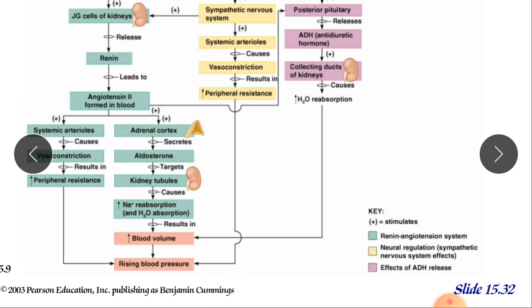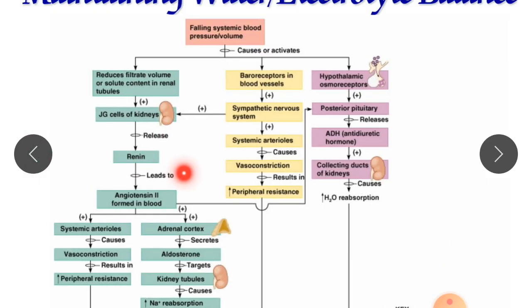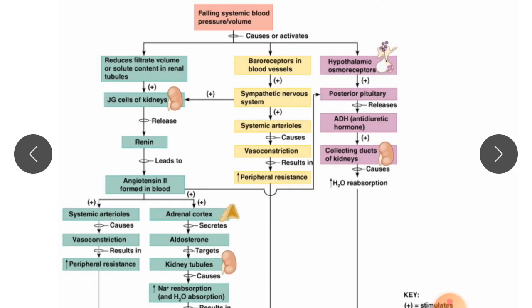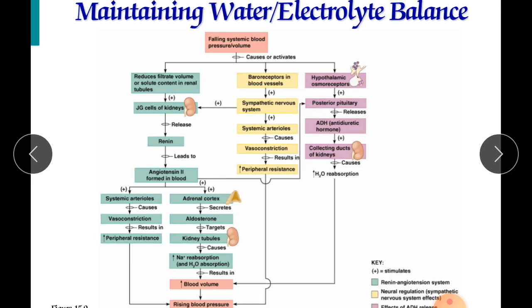So in this fashion, my dear students, we have discussed the renin-angiotensin system, RAS. If in an examination somebody asks you what the RAS is, you should know it and you should be able to write this diagram. This is a short, precise diagram by which you can understand this RAS system.